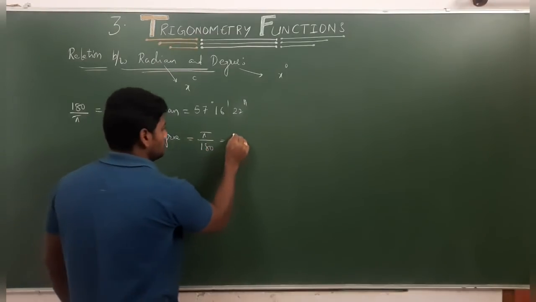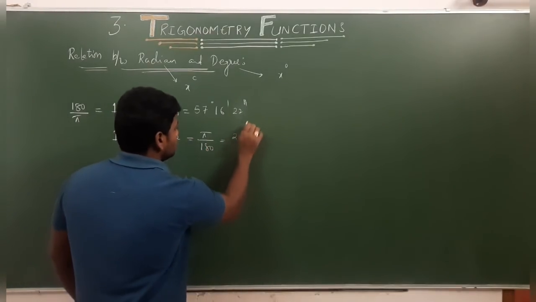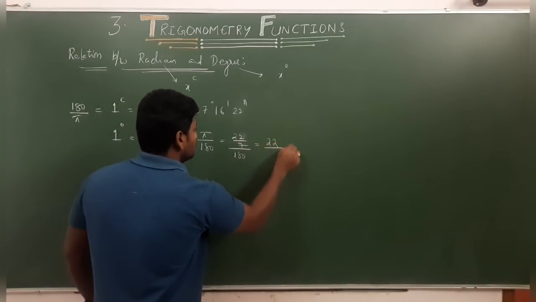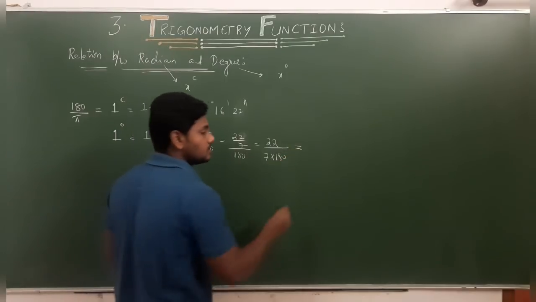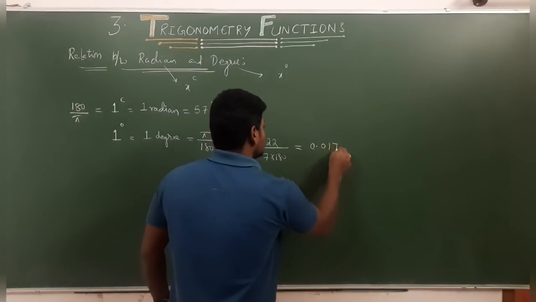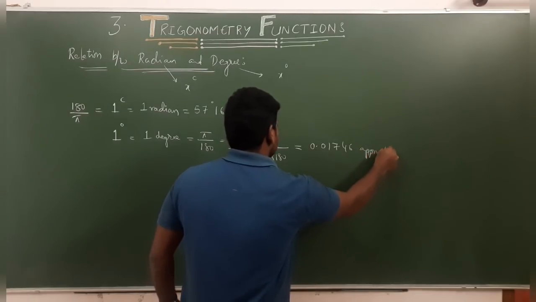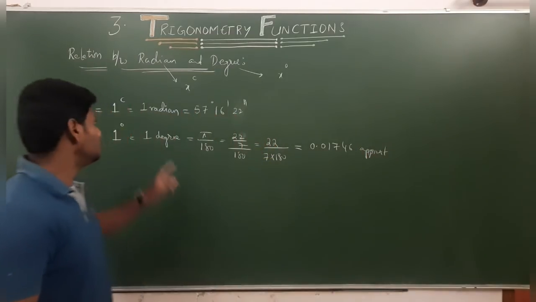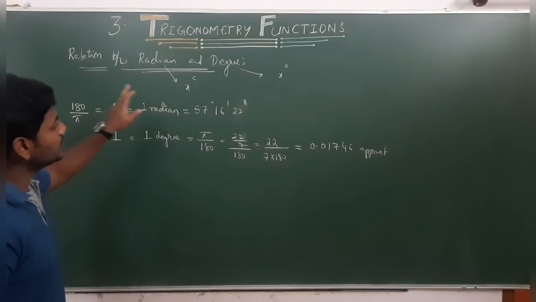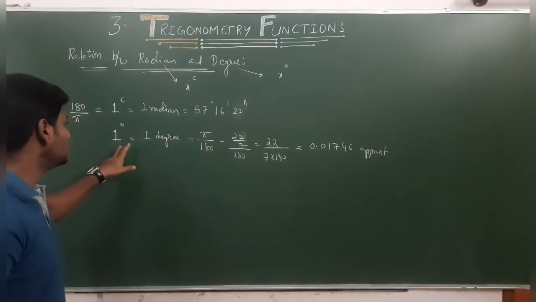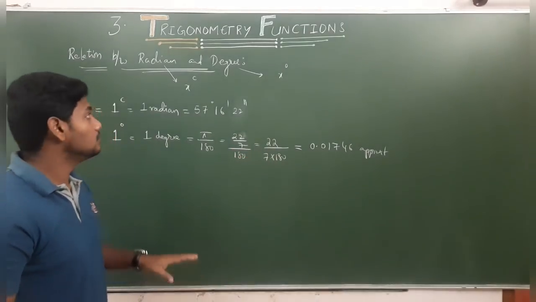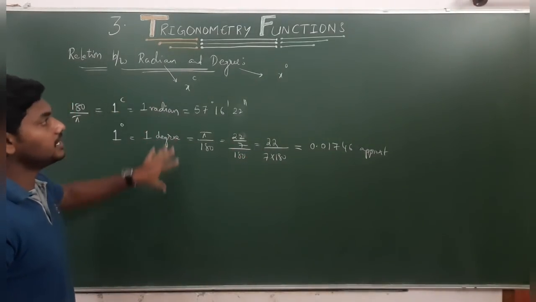We know the pi value is 22 by 7, so 22 by 7 into 180. If you simplify, what you will get is 0.01746 approximately. These two values you need to remember: 1 radian in terms of degrees, and 1 degree in terms of radians. So this is the relation between radian and degree.